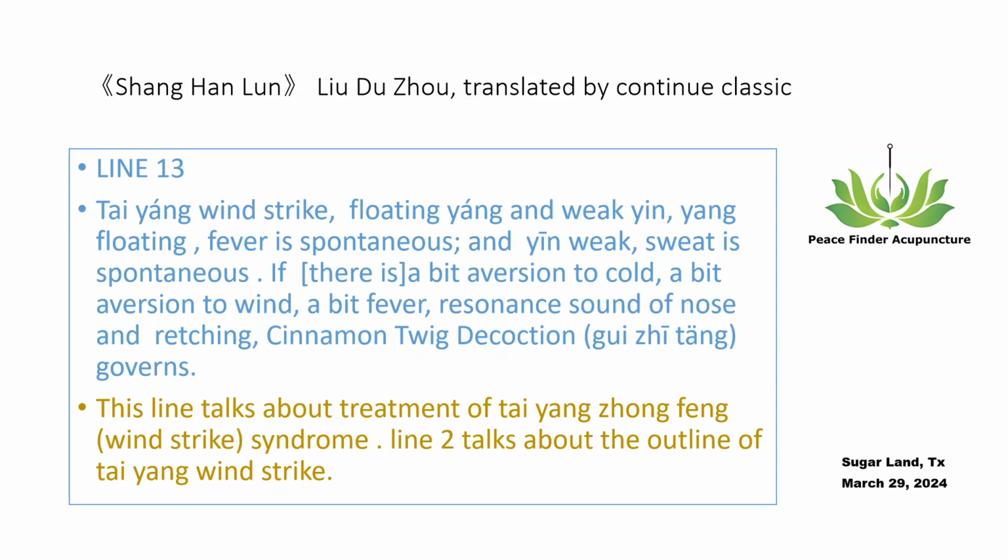A bit of aversion to cold and wind, a bit of fever, because the pathogen is the exterior wind evil. See line 2, treatment with Cinnamon Twig Decoction. Taking Cinnamon Twig Decoction, first, must promote sweat to resolve the muscle-level pathogen. Second, the sweating method needs to be very careful, with only slight sweat. Taking hot, thin gruel helps promote sweating.